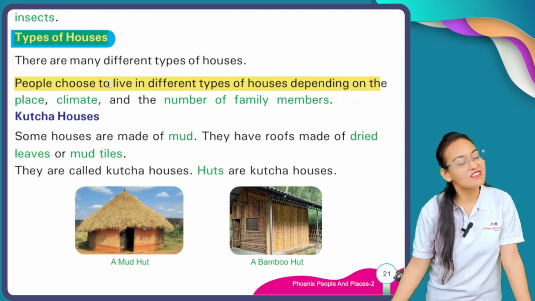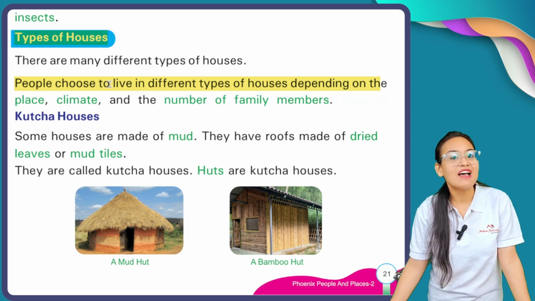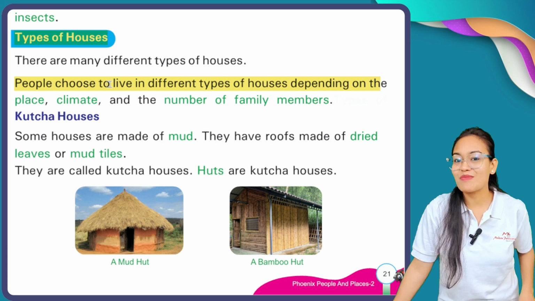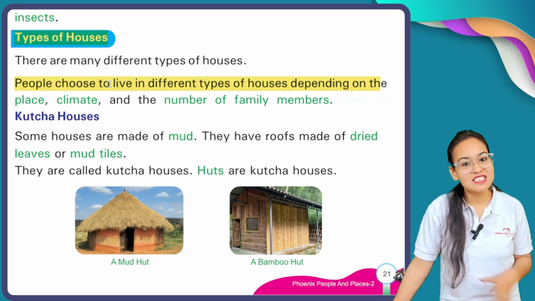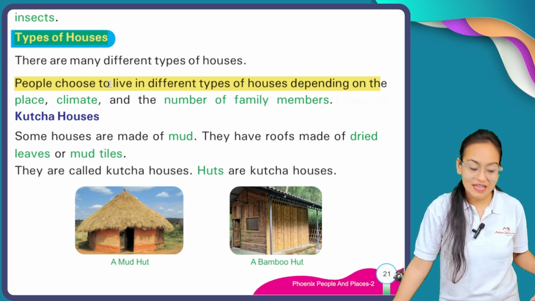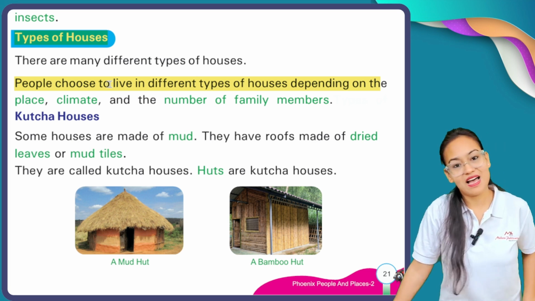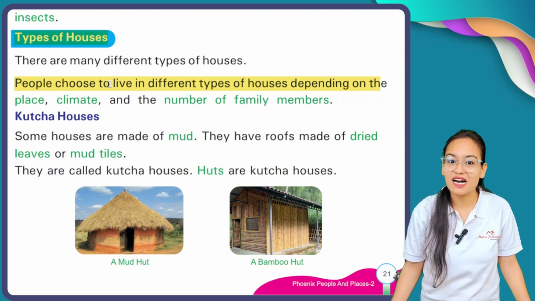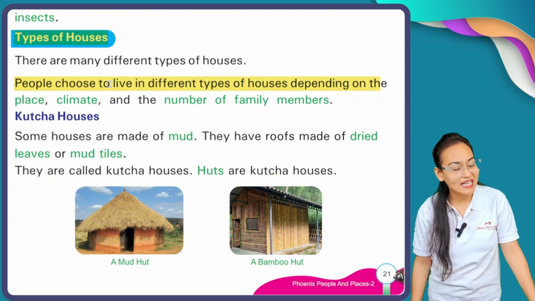Have you ever heard about the names Mawsynram and Cherrapunji? These are the two areas where the most rainfall happens, and those two places are located in Meghalaya, which is a state of our India.